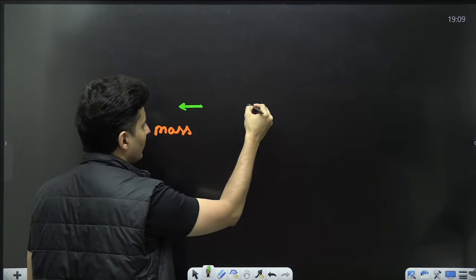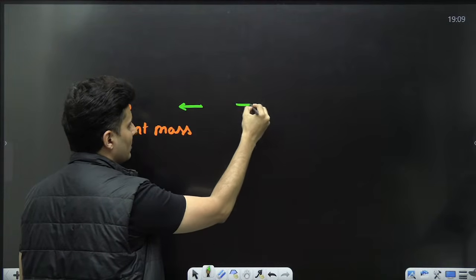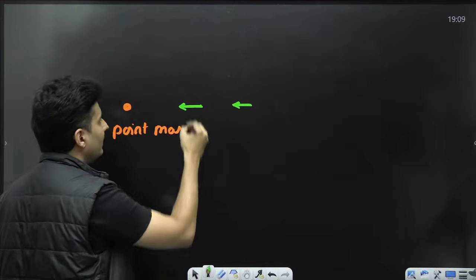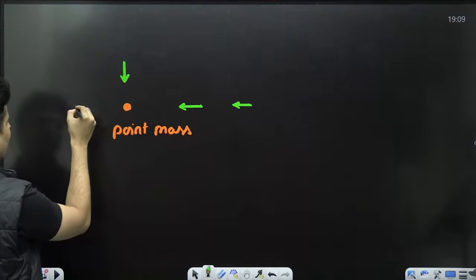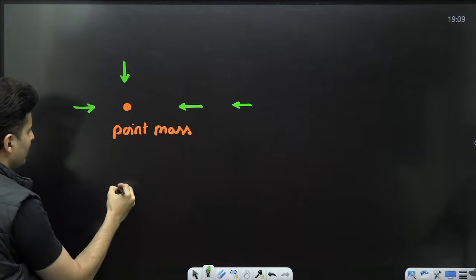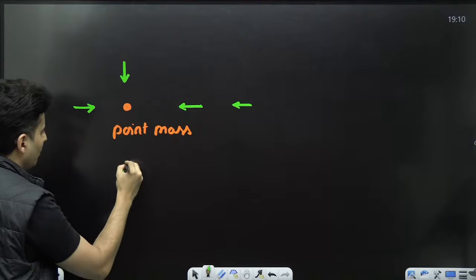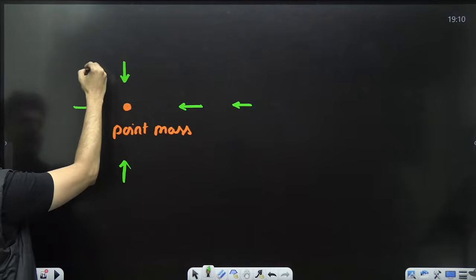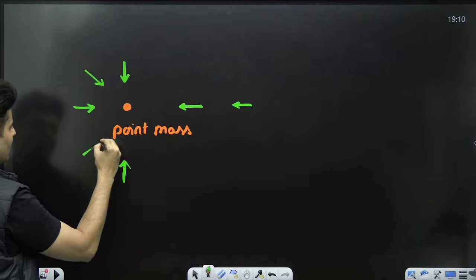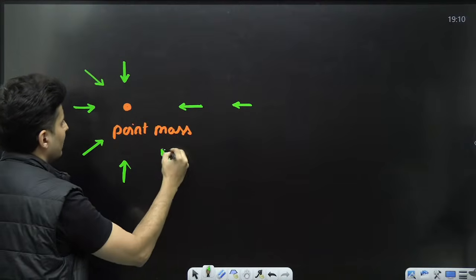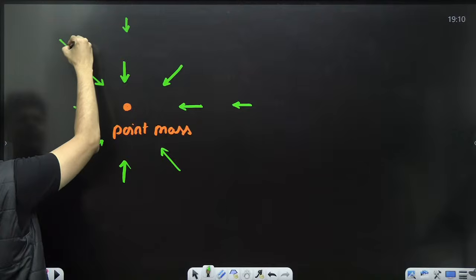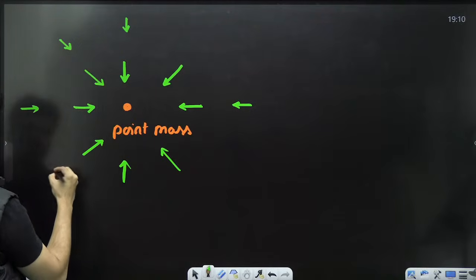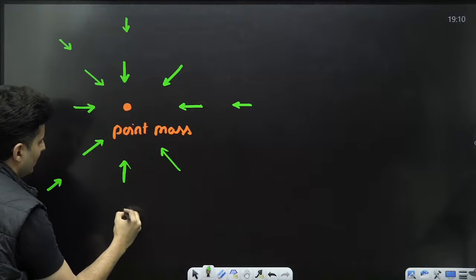If you stand here also, the mass will be pulled in this direction. So this is the direction of the gravitational field. If you stand here, you will be pulled towards the mass. Here, towards the mass, towards the mass. As you go far away, the pull will reduce, but the direction is always towards that mass.